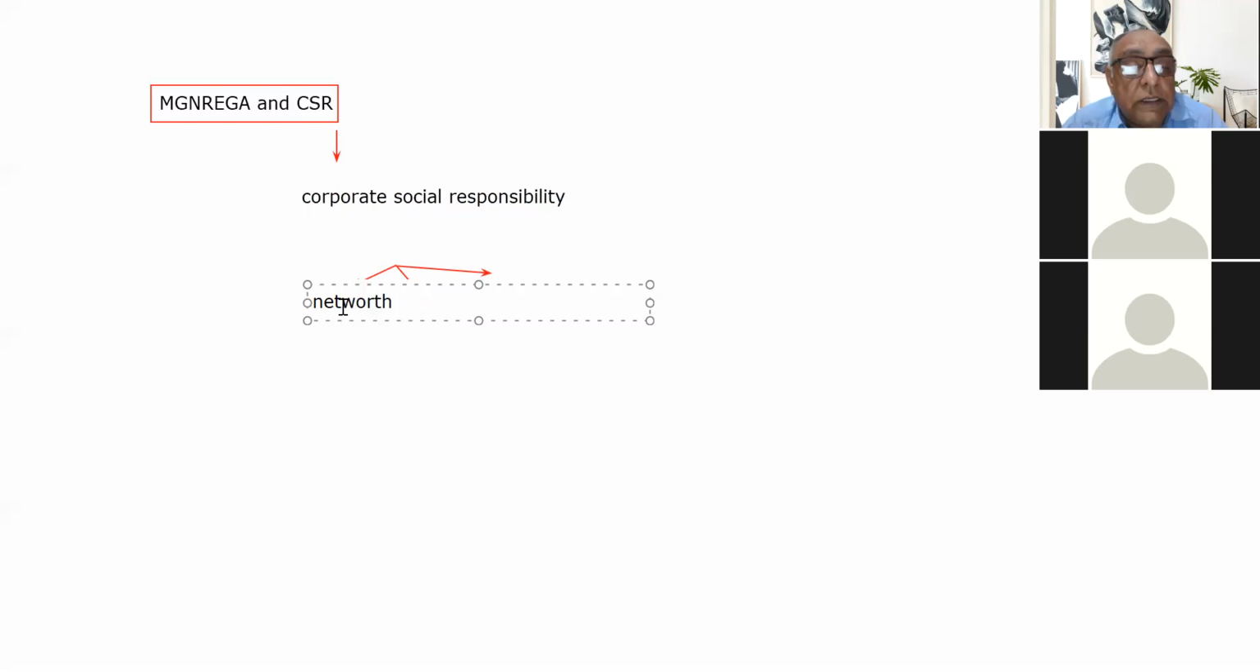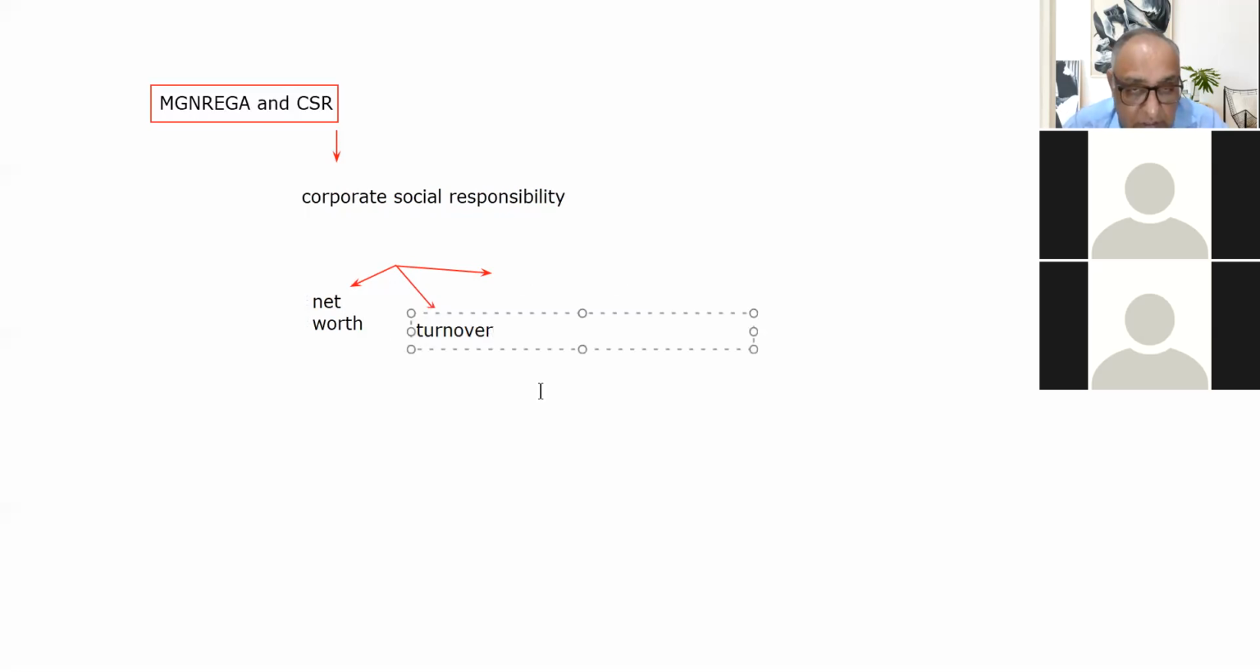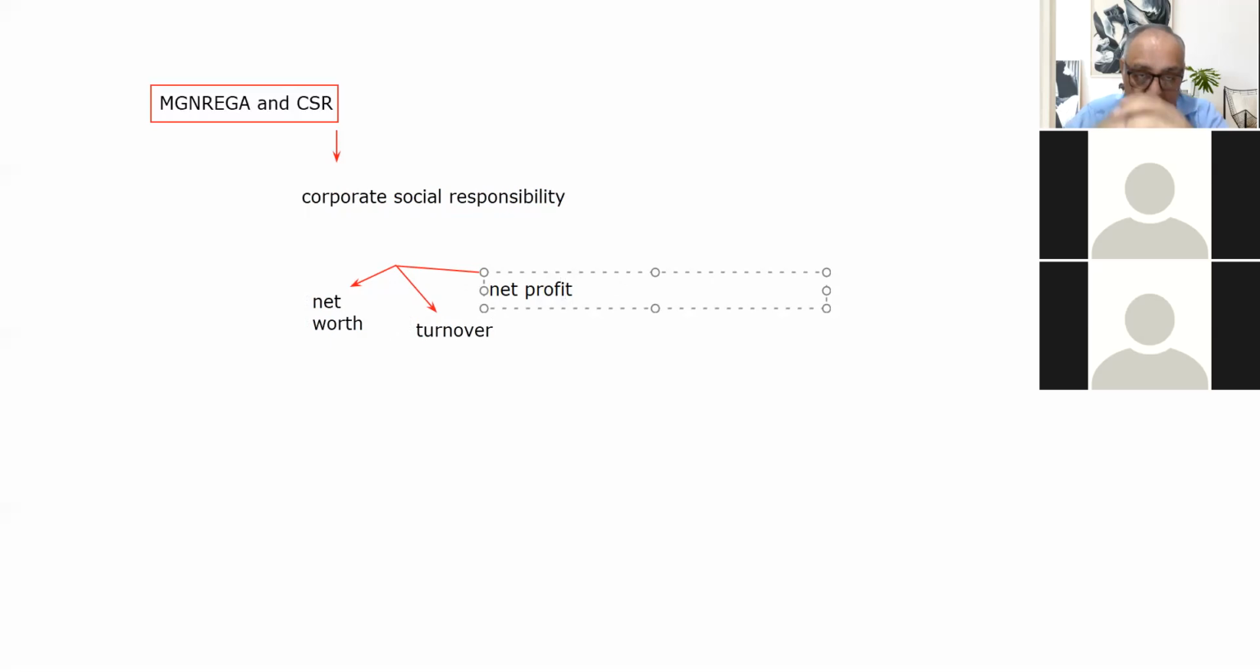One criteria is the net worth of the company, the second criteria is the turnover of the company, and the third criteria is the net profit of the company. So I hope you are clear about the net profit, and clear about the turnover. What about the net worth? Are you clear about the net worth also, or should I elaborate the point of net worth? Tell me immediately. So please elaborate in brief.